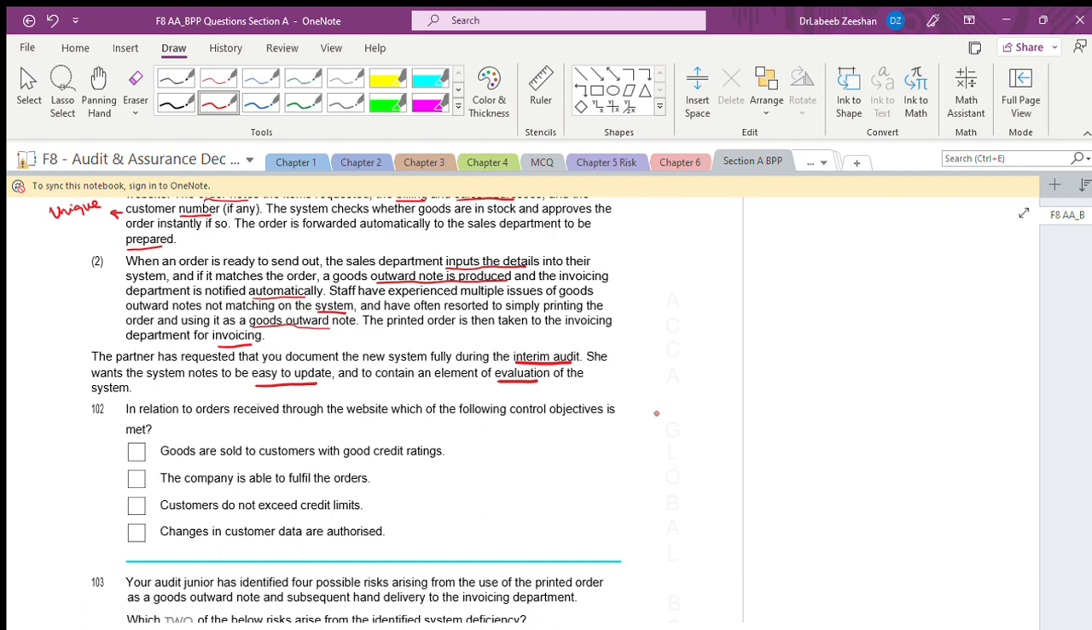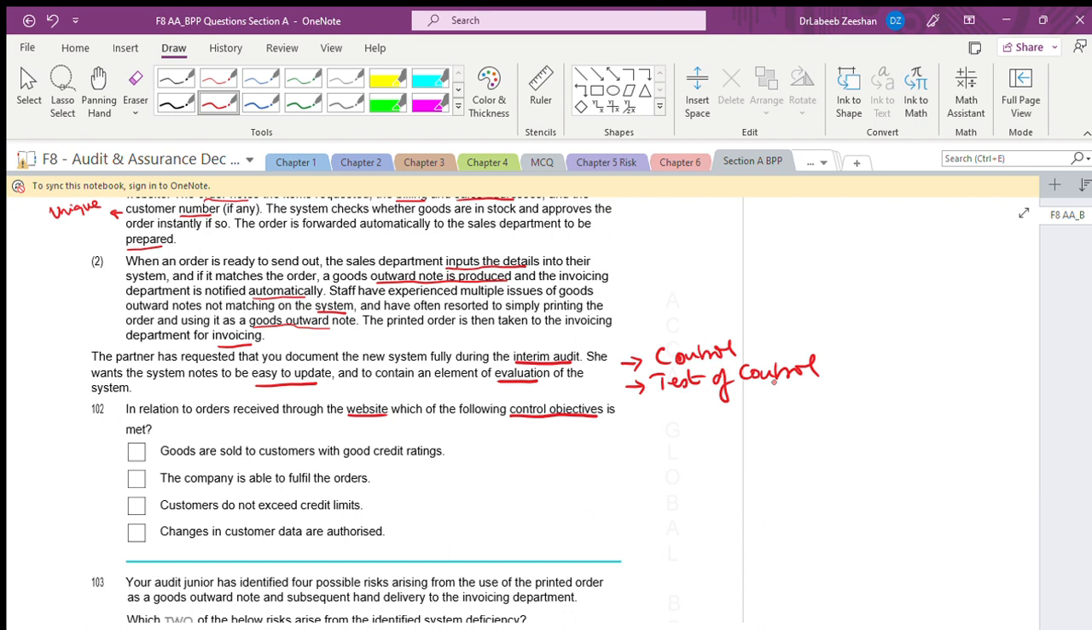What they say in relation to orders received through the website, which of the following control objectives? See, make it a point, there are 3 different things. One, you are talking in terms of control. The second, test of control. And the third, substantive testing. Take these 2 into consideration right now: control objectives and tests of controls. Okay.